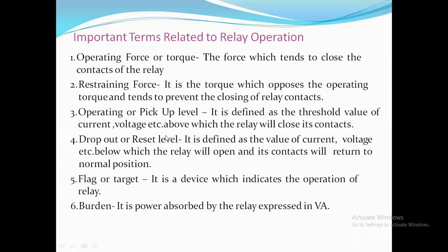And the dropout or reset level: when the system has performed its operation under faulty condition, after clearing the fault, it should come back to its original position. That is given by the parameter dropout or reset level. Flag is the indication of the operation of the relay, or the parameters of the relay, indicated by the flag or target